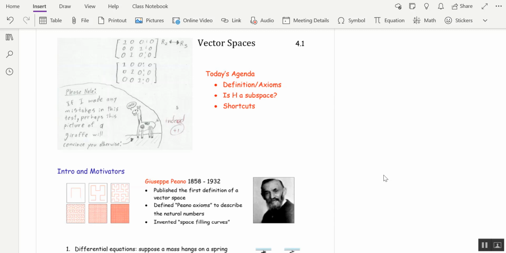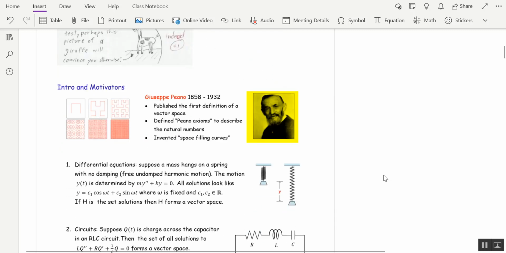Welcome to the chapter on vector spaces. Giuseppe Peano was the first mathematician who formally laid out the axioms of a vector space. He also did some other interesting things, like described the natural numbers with something called the Peano axioms. He invented space-filling curves. There's a picture over here of space-filling curves. And he also tried to create his own language based on Latin, but having no grammar.